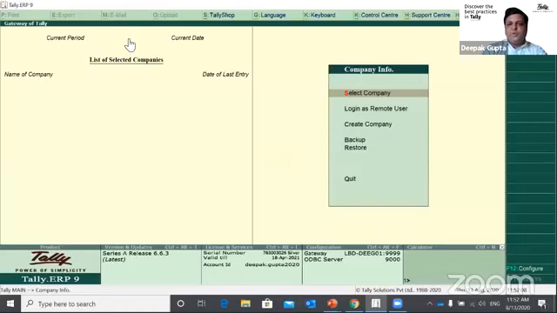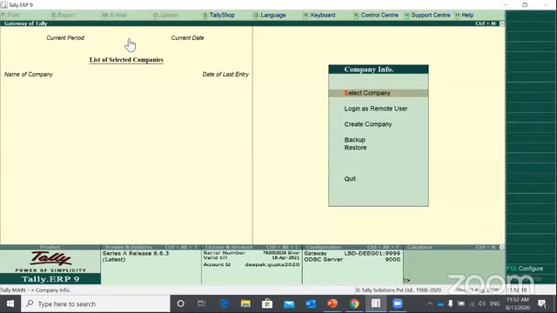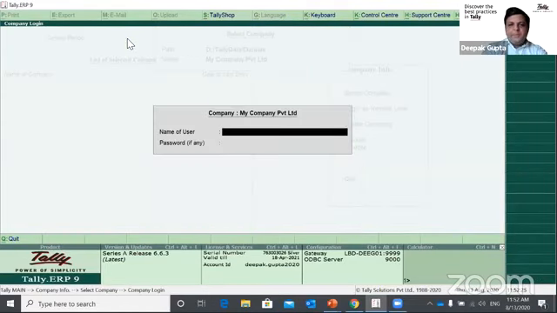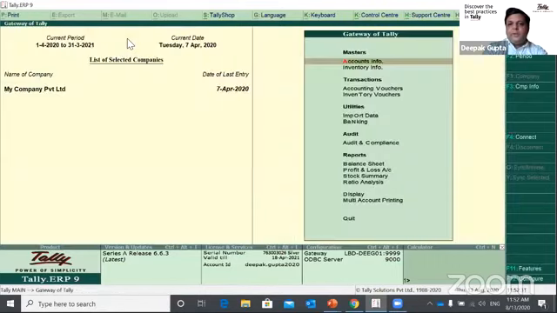So let me move over to Tally. Arun, if you can confirm, Tally is visible on my screen. Yes, Deepak, yes. Okay, thank you. So let me select a company where I've created some demo data, and there is an admin user with which I would be logging in.